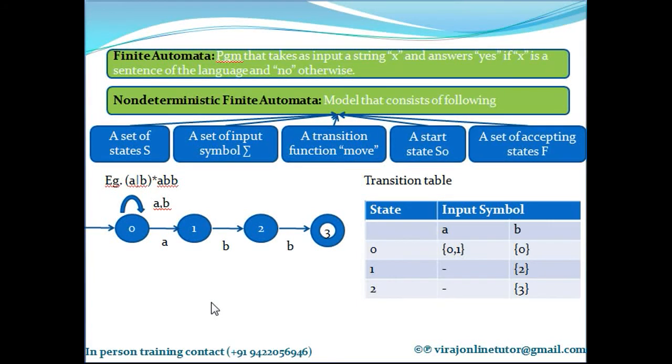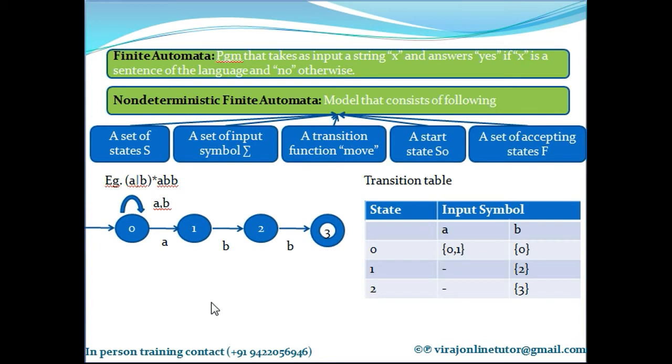So finite automata. What exactly is that? Finite automata is a recognizer for a language. What is a language? Remember in the previous sessions I had explained three important terms. One was alphabet. What is alphabet? It's a finite set of symbols. I repeat, alphabet was a finite set of symbols.